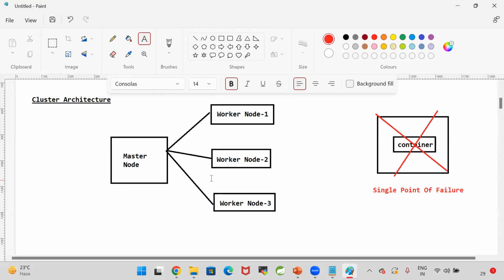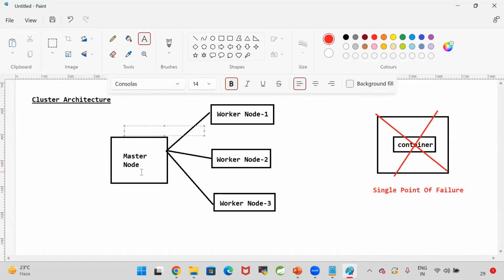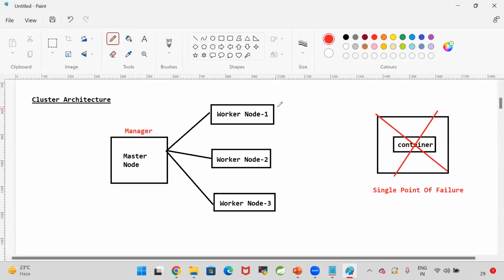In that group of servers, we are going to consider some machines as master node machines, and some machines as worker node machines. You need to consider the master node as a manager, so it will play the role of a manager. And the worker nodes are going to play the role of team members, assistants for the manager. Whenever a requirement comes, the manager will assign the task to the team members and will monitor the work of the team members.